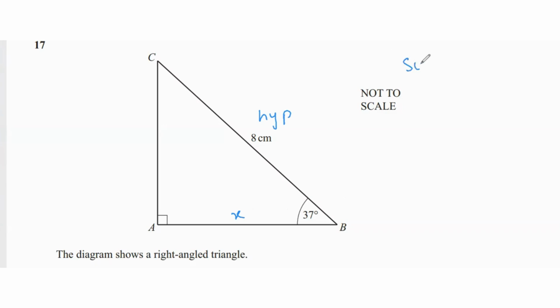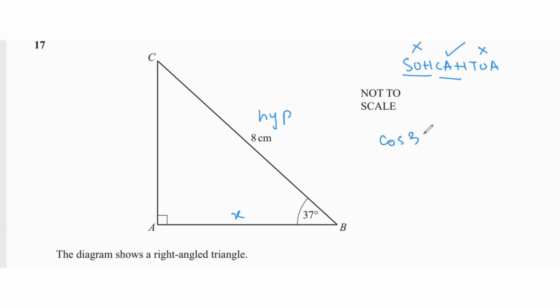For SOHCAHTOA, we need to see what information we have. We have the hypotenuse, which means we can either use SO or CA, not TOA. So tangent is out of our options. Now between sine and cosine, we need to see, do we have the opposite or the adjacent, or do we need to find the opposite or adjacent? As you can see, 37 lies on the length AB, which we're trying to find. The length on which the angle lies is always your adjacent. So that means sine is also out of our options, and what we can use is cosine.